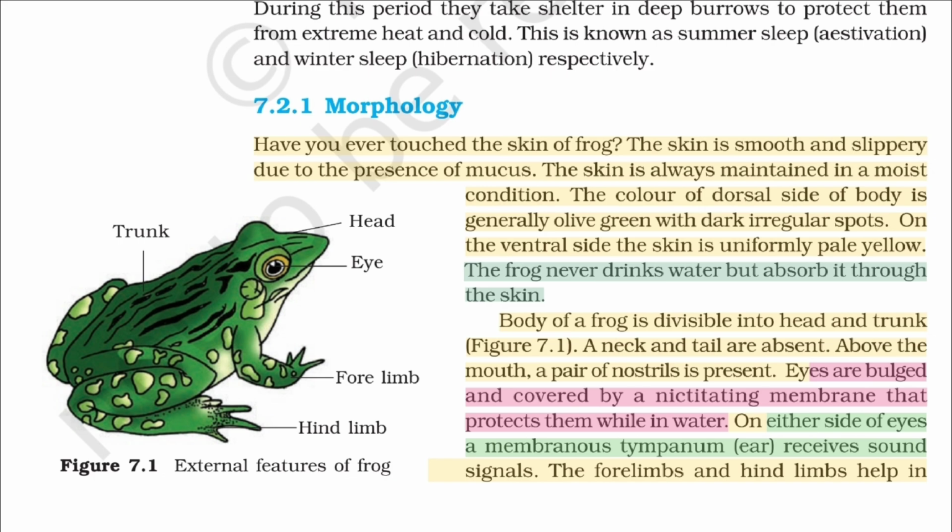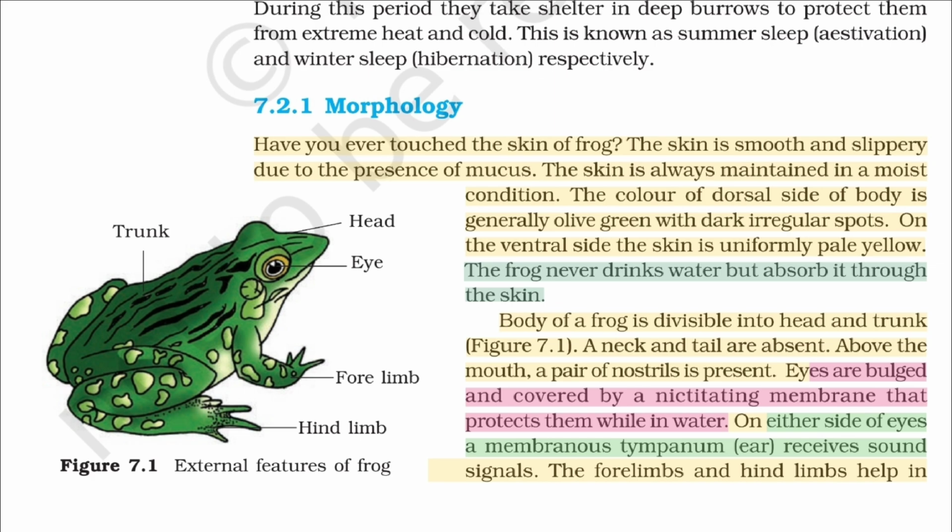7.2.1. Morphology. Have you ever touched the skin of frog? The skin is smooth and slippery due to the presence of mucus. The skin is always maintained in a moist condition. The color of dorsal side of body is generally olive green with dark irregular spots. On the ventral side the skin is uniformly pale yellow. The frog never drinks water but absorbs it through the skin.